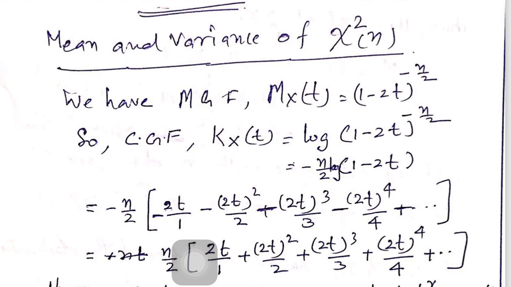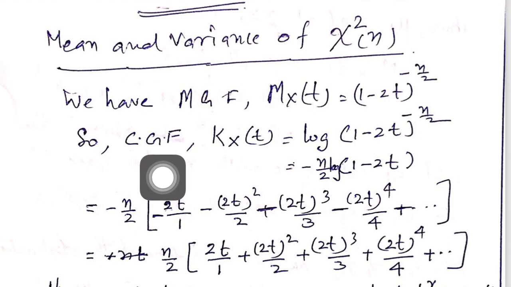Similarly, when cumulant generating function is defined, you can find the cumulants of a distribution, and some properties of the cumulants are also applied here. CGF means cumulant generating function.